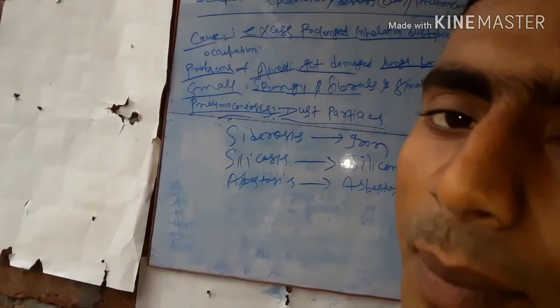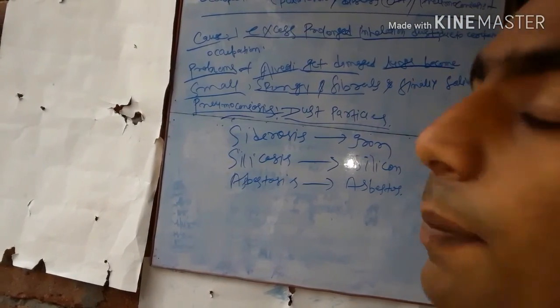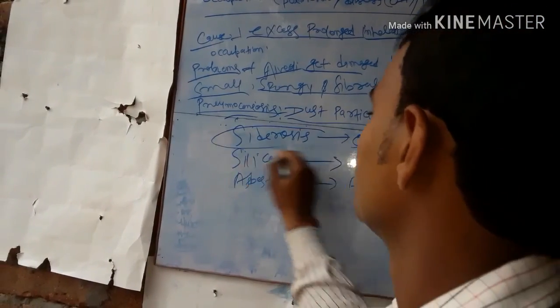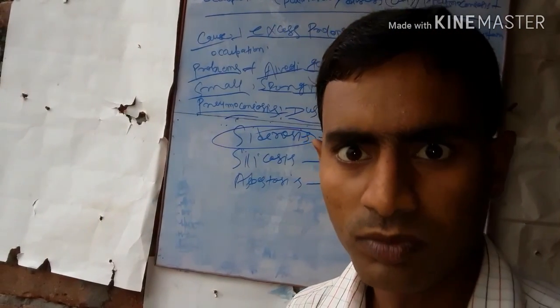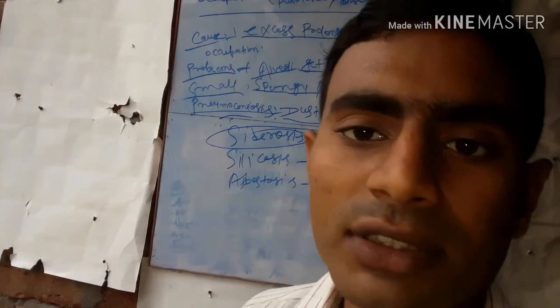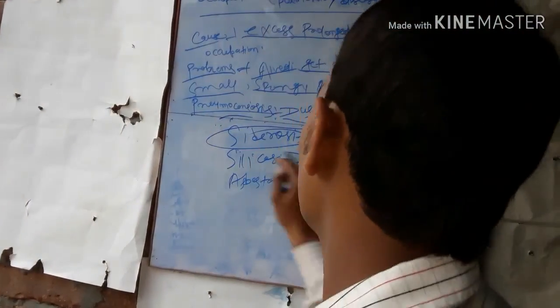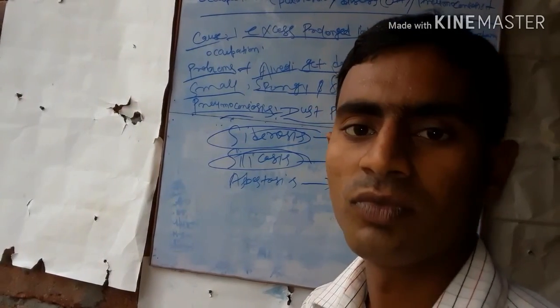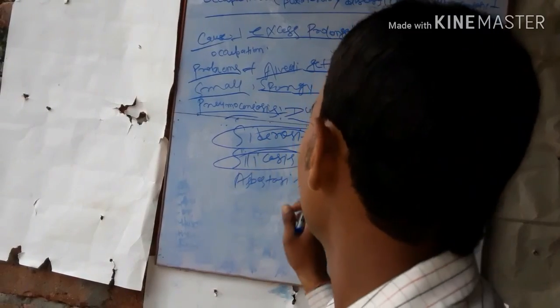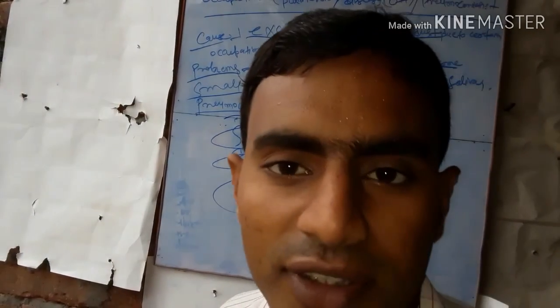If you inhale iron particles, that is called siderosis. If you inhale silicon particles, that is called silicosis. If you inhale asbestos particles, that is called asbestosis.